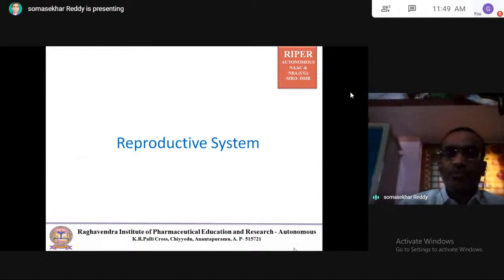They asked already, I told, cardiac output. Cardiac output means the amount of blood ejected from the ventricles per minute. So cardiac output is nothing but heart rate into stroke volume.